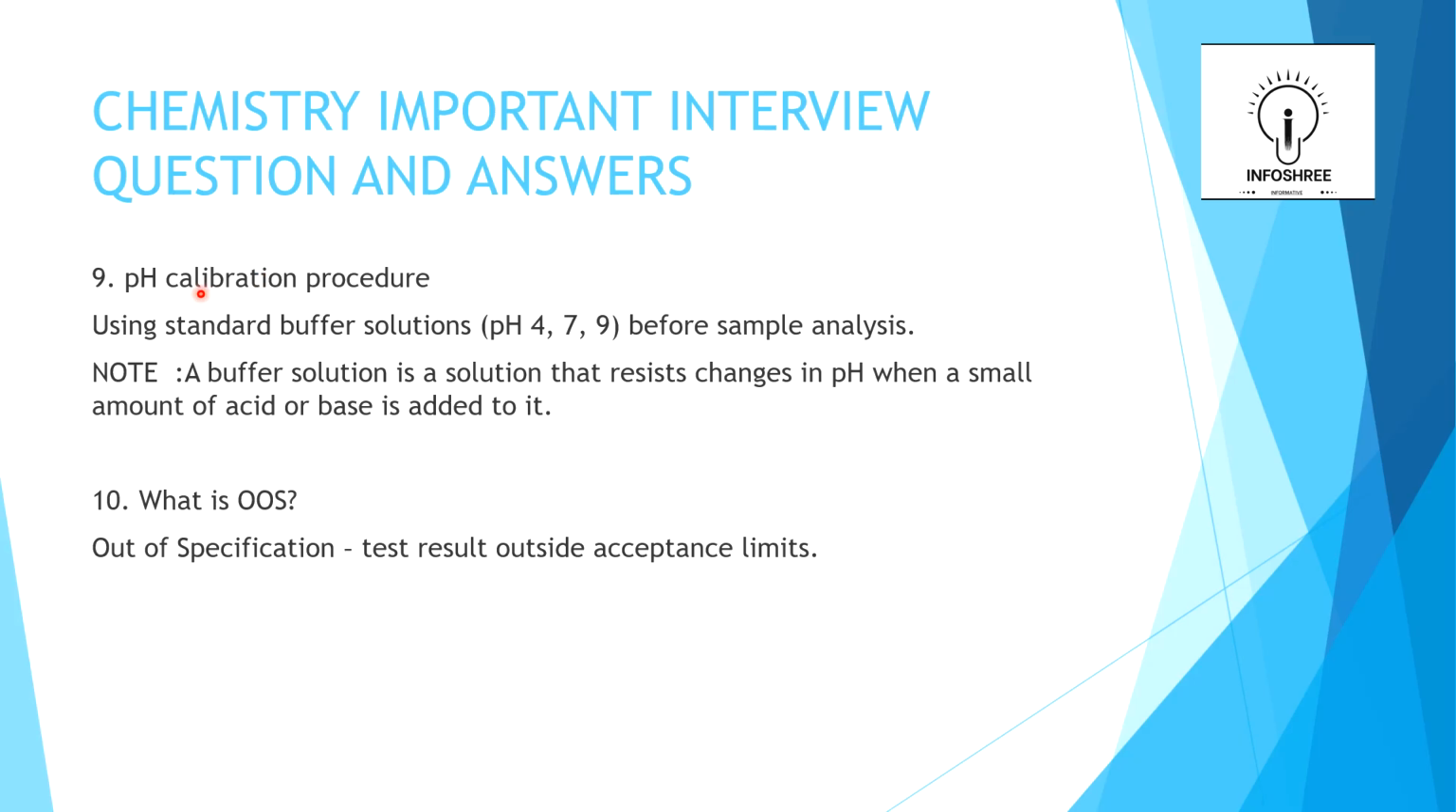Here again, the ninth question is the pH calibration procedure. Using a standard buffer solution, pH 4, 7 and 9, before sample analysis. Here, what is a buffer solution? A buffer solution is a solution that resists changes in pH when a small amount of acid or base is added to it.